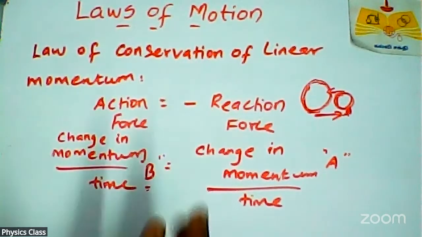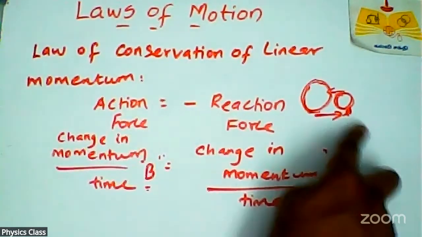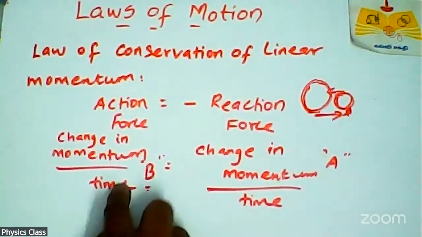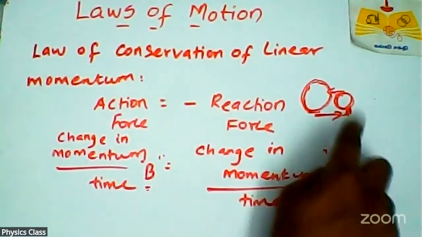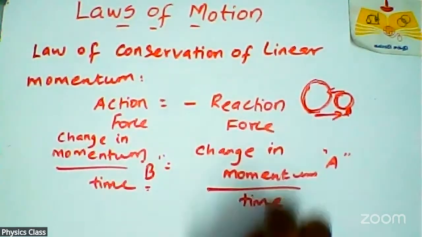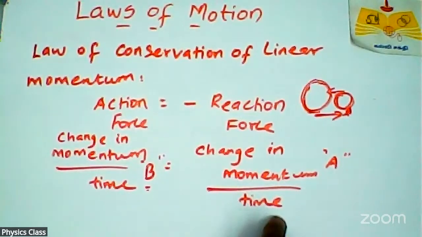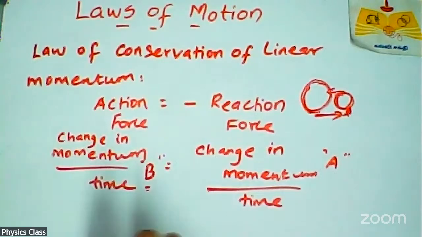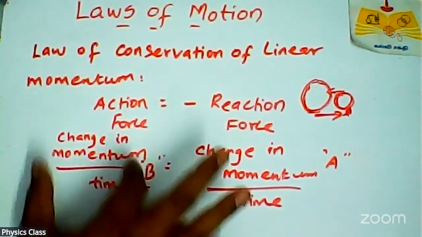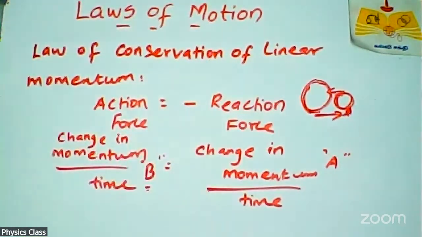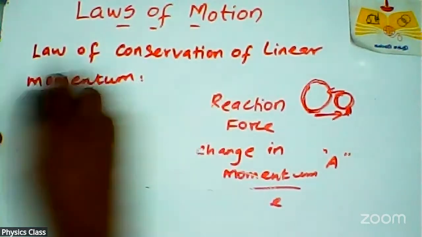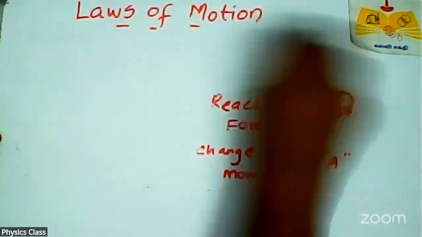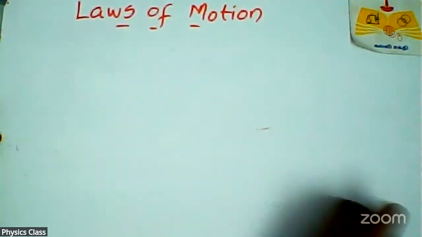So the action force will change the momentum of B. The reaction force will change the momentum of A. So that's why I'm writing change in momentum of A with respect to time, because F is directly proportional to dP by dt. So this is the dP, this is the time. Then next we can write in terms of m, u, v, v1, v2.